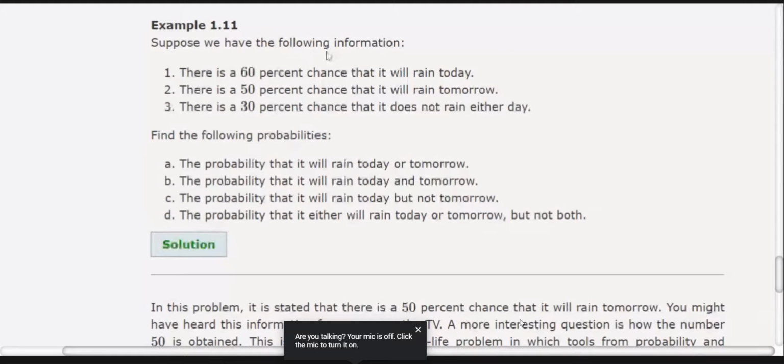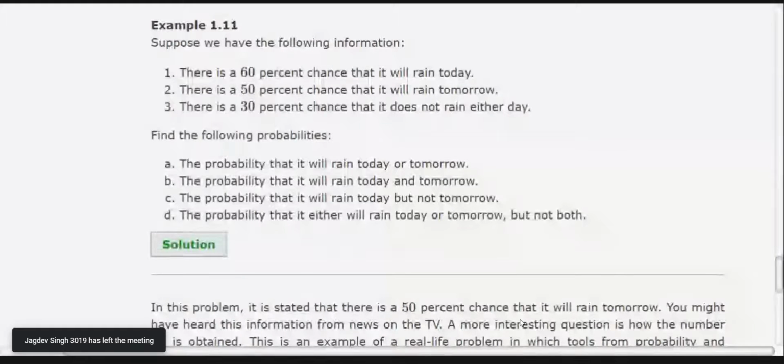Then there is one example. Suppose we have the following information. There is a 60% chance that it will rain today, and there is a 50% chance that it will rain tomorrow, and a 30% chance that it does not rain on either day.